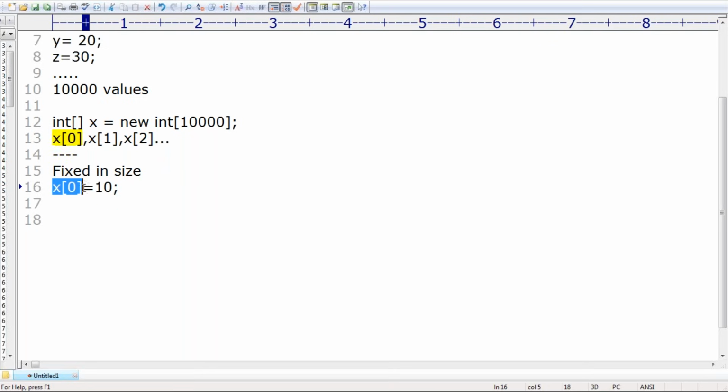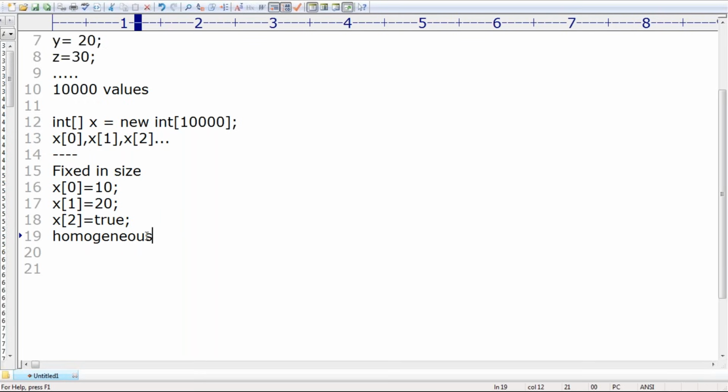That's why no problem at all, acceptable, right? Sir, I'm taking x of 1 is equal to 20, acceptable. Sir, by mistake, I'm taking x of 2 is equal to true. The compiler will give an error, because the reason is an array can hold only homogeneous type of elements. Are you getting it, right? Only homogeneous.